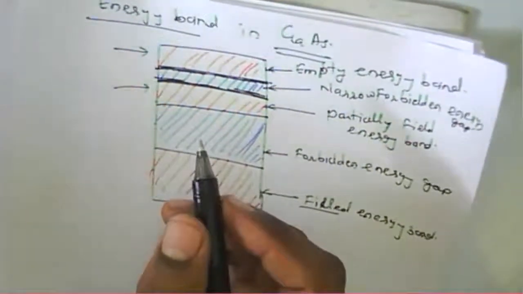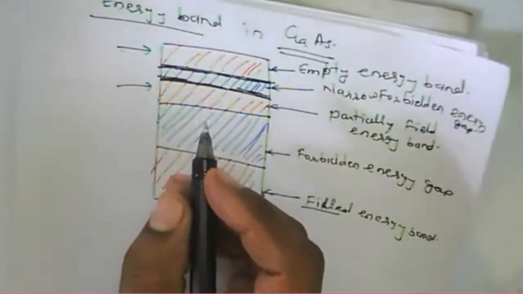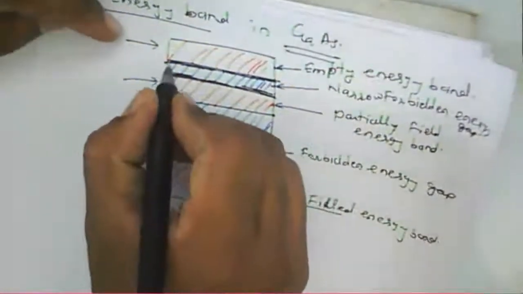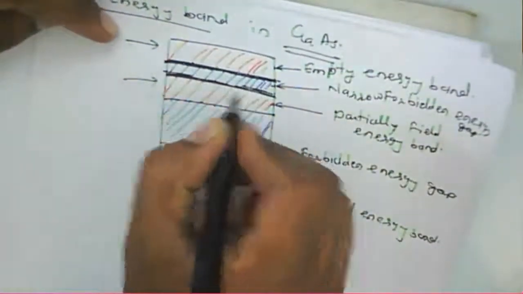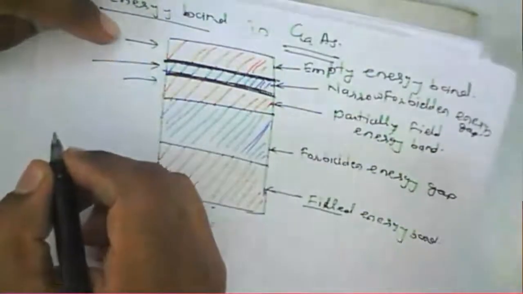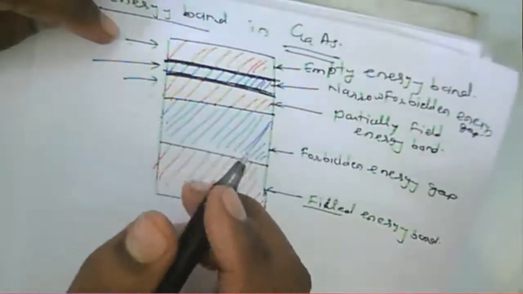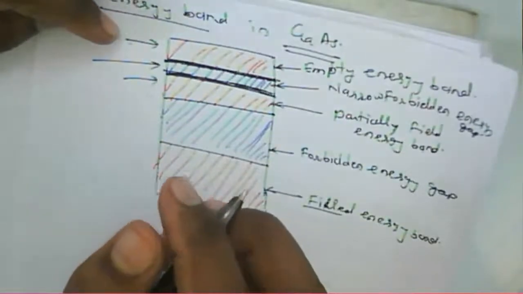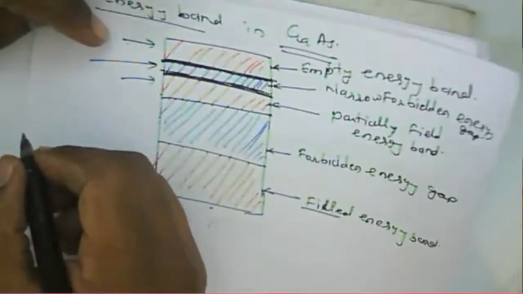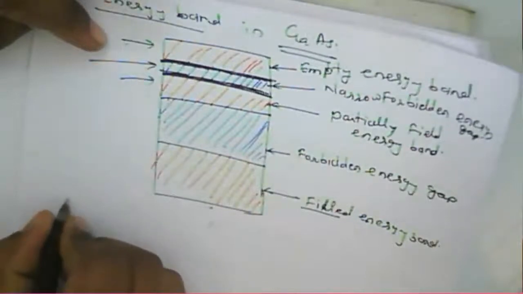That gap is very, very small. We are not even able to draw it, but just consider it to be very, very narrow. Now if you consider a different material, suppose silicon or germanium, that particular gap is not present in silicon and germanium.